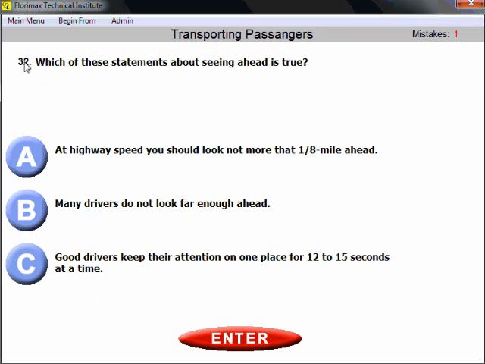Question number 32. Which of the statements about seeing ahead is true? You need to remember how far ahead you should see.